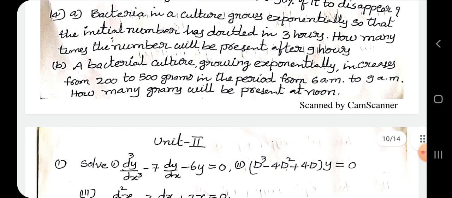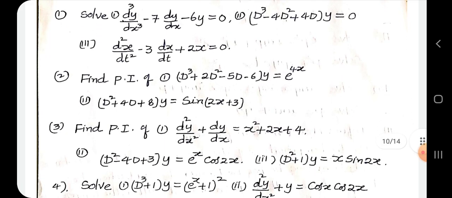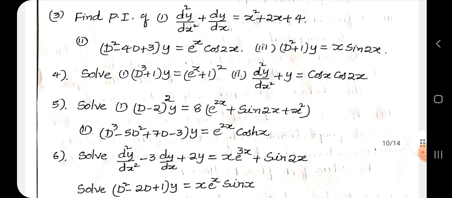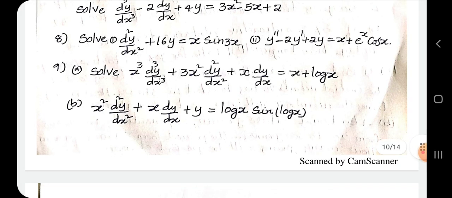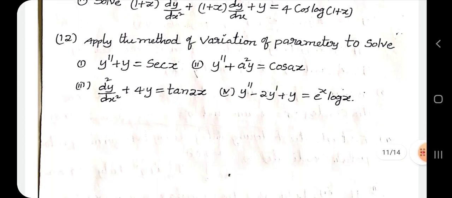And this is about your unit 2 now. Here also you are expecting 2 problems, 2 questions. Just look at the different problems I am going to mention here. That type of problems you can expect here.